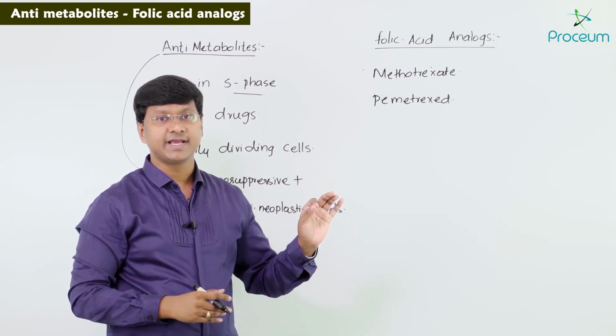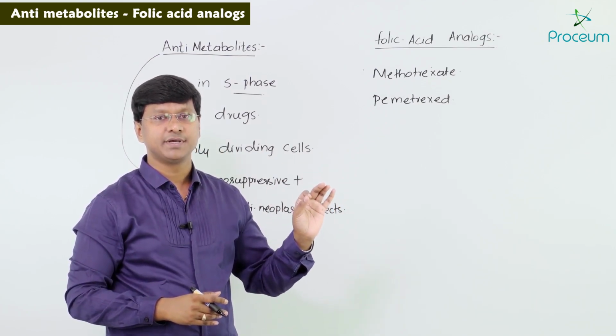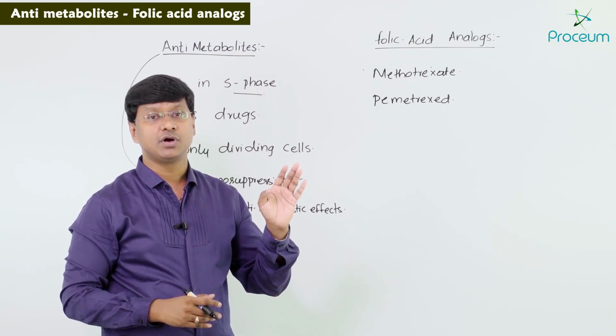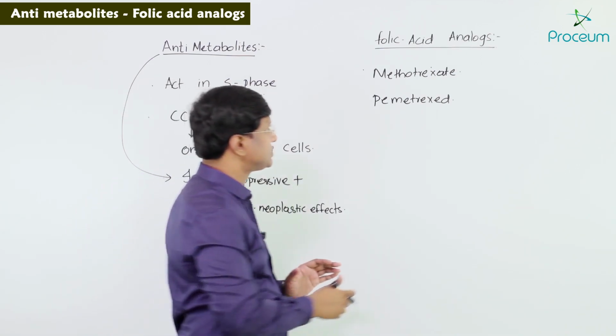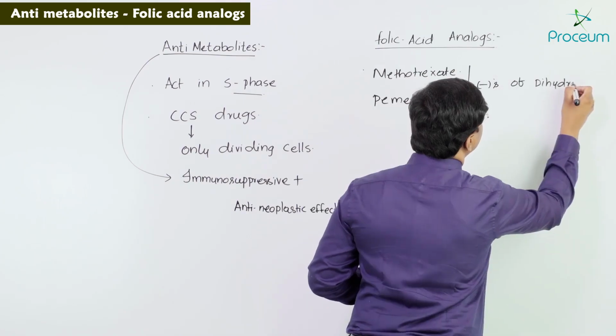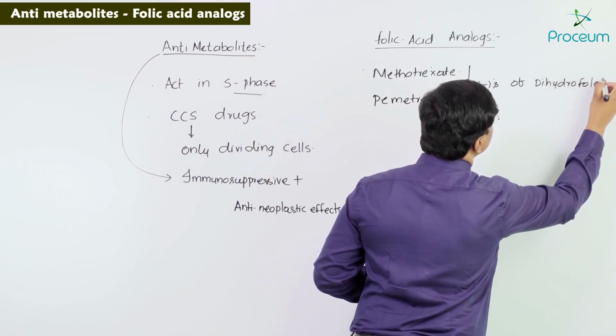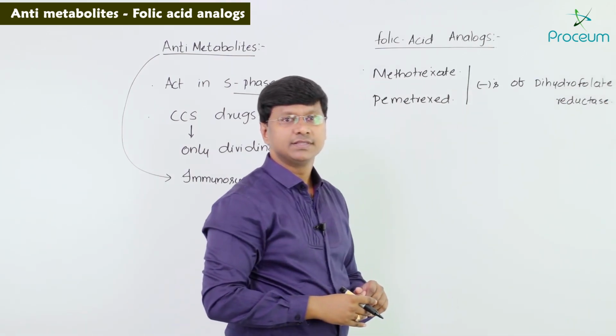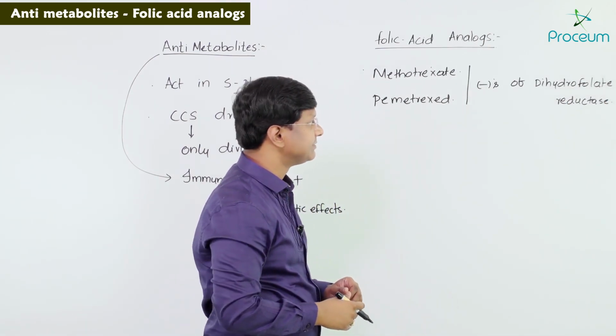Now if you take the mechanism of action of these drugs, remember methotrexate and pemetrexed are both inhibitors of the dihydrofolate reductase enzyme.